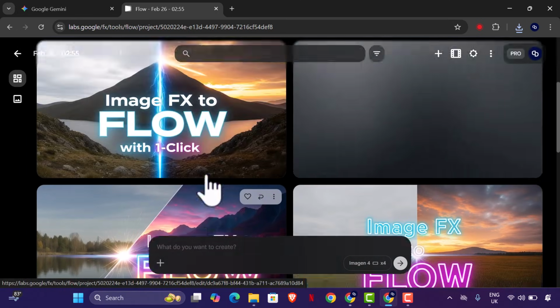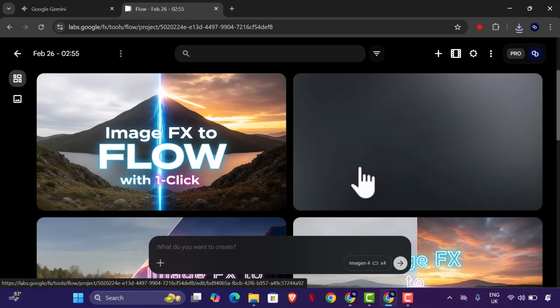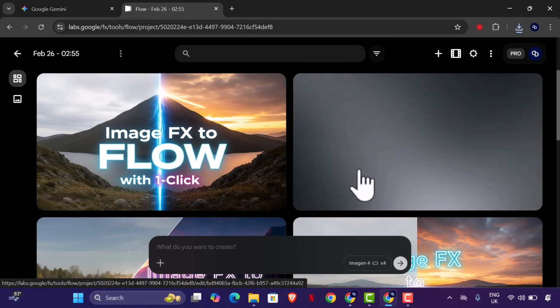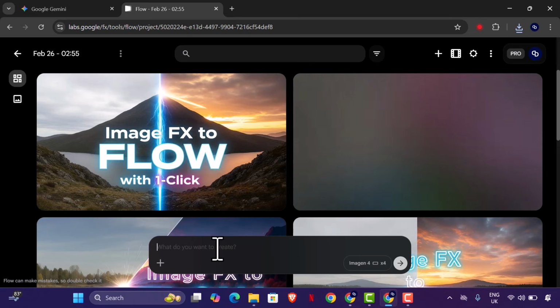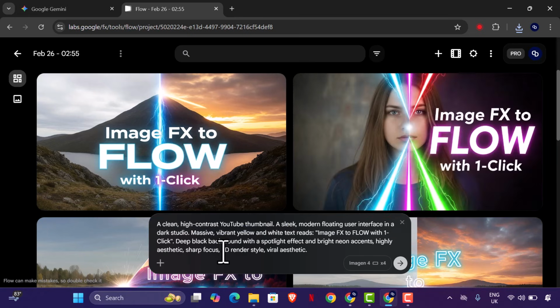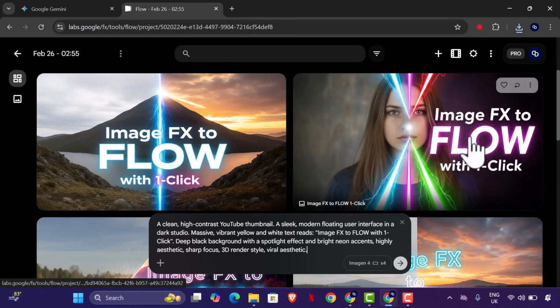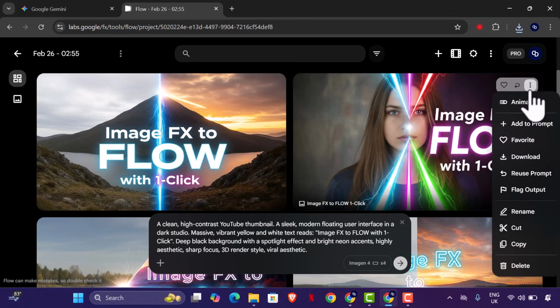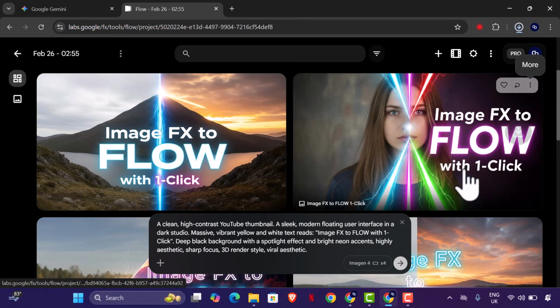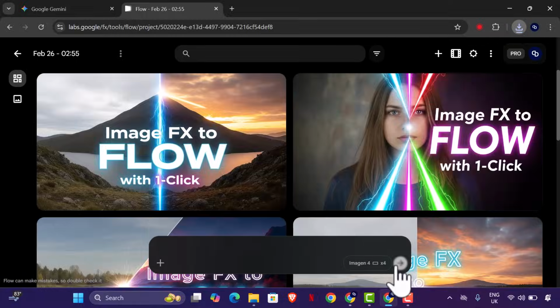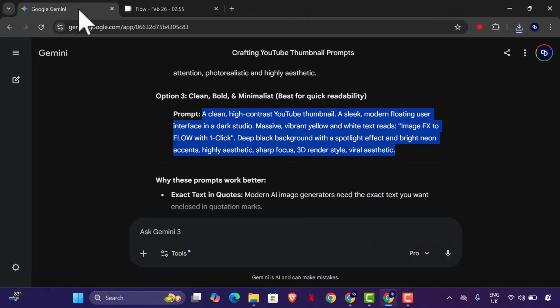So Image FX to Flow, we have something like this, which is not looking so good to me, but then let's proceed to the third. So we say Image FX to Flow. I think this looks good, so we can actually download this right now. So you could download, and let's look at the third so we can have variations.